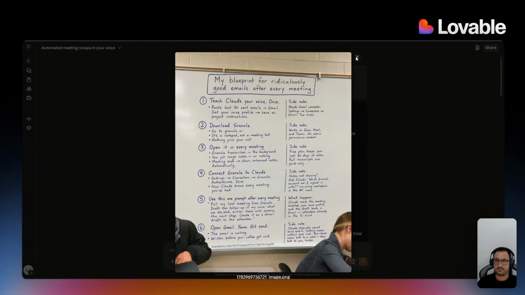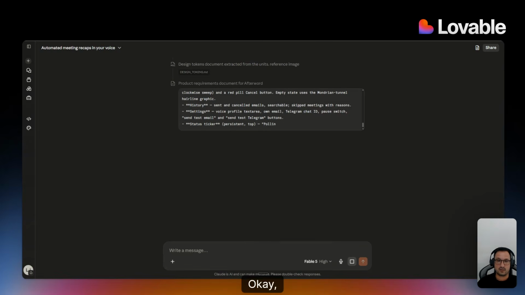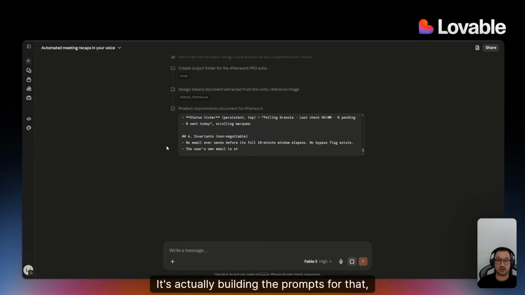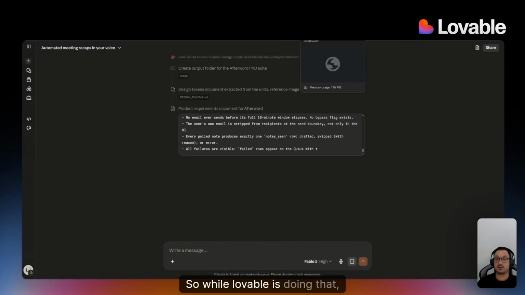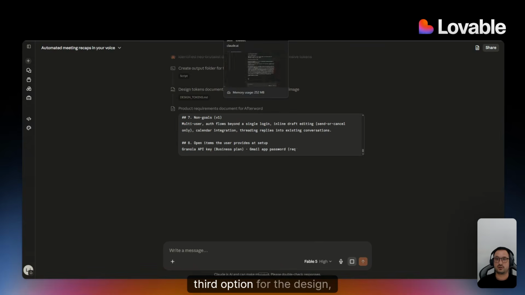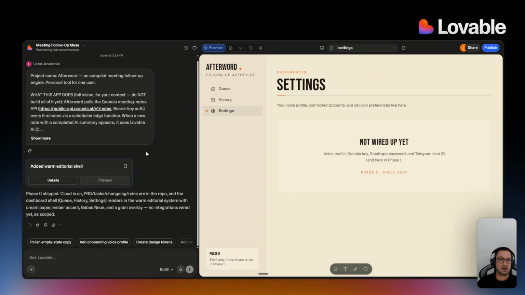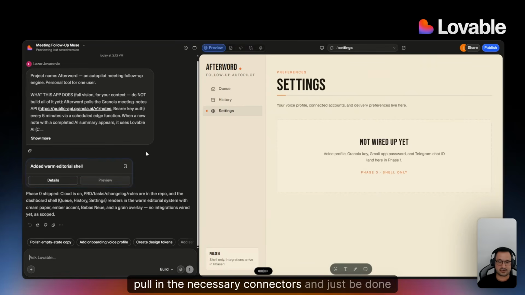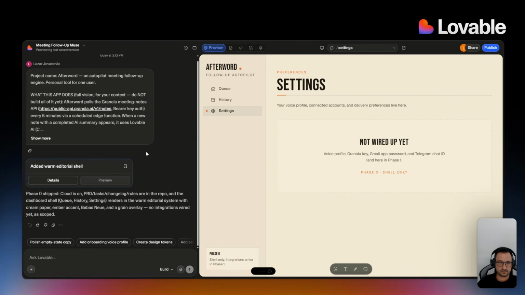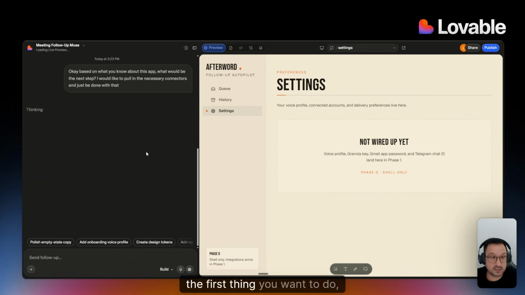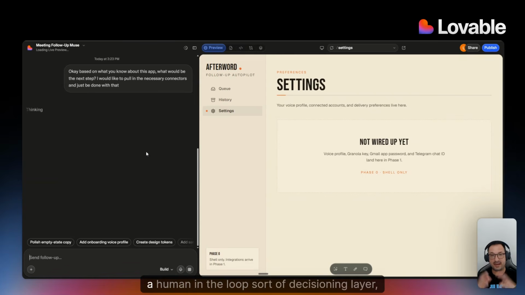So let's go back here and let's say, okay, let's see, it's actually building the prompts for that bigger build. So while Lovable is doing that for my third option for the design, I can just come in here and say, okay, based on what you know about this app, what would be the next step? I would like to pull in the necessary connectors and just be done with that. Right? So like the first thing you want to do, that's what we would call a human in the loop